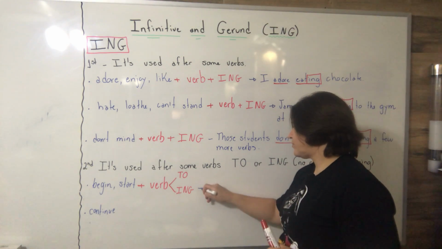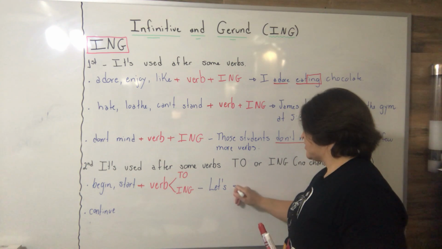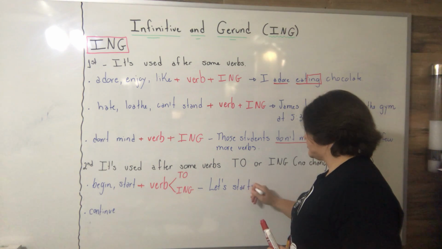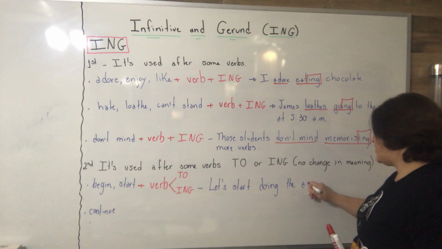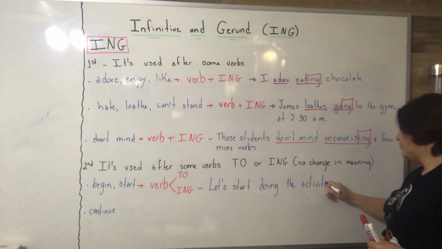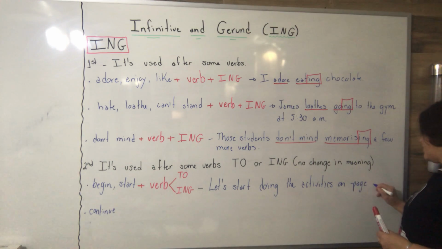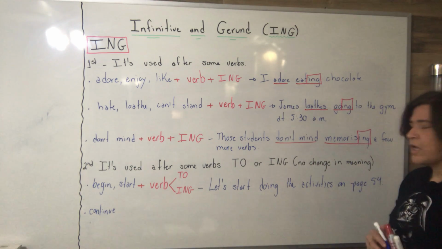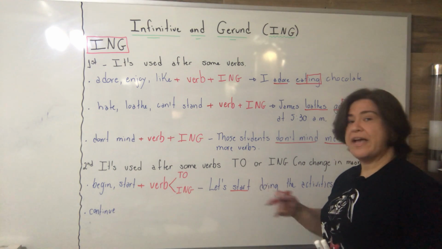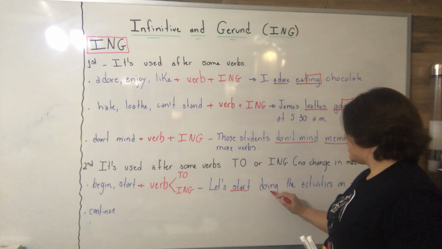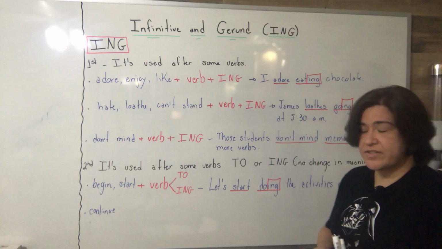Example. Let's start doing the activities on page 54. So we have the verb start, and I've opted for the infinitive with ing, the suffix.